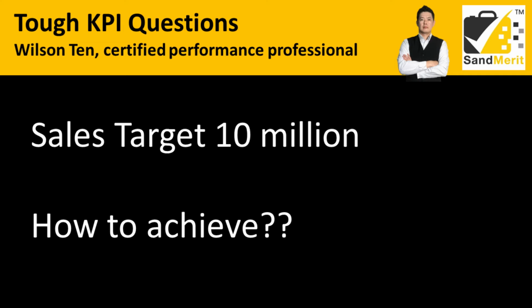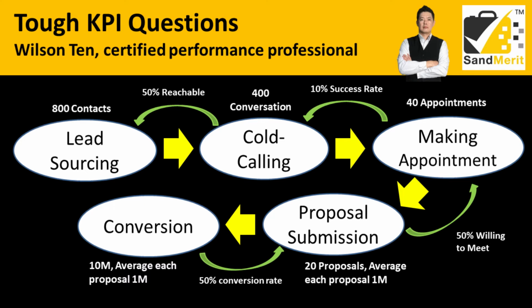For example, you show your salesperson how to work backward on the target. You have a 10 million sales target, and your conversion rate is 50%. So in order to achieve 10 million, you need to submit 20 proposals because each proposal is worth 1 million. In order to submit 20 proposals, you need to have 40 appointments, because from the 40 appointments, 50% are willing to meet up with you and ask for a proposal. That's why you need to have 40 appointments.